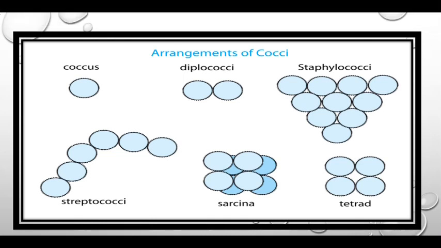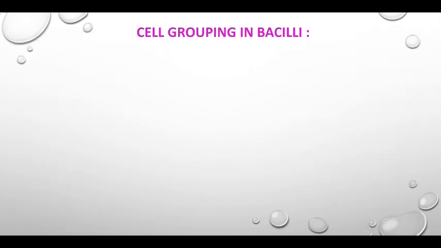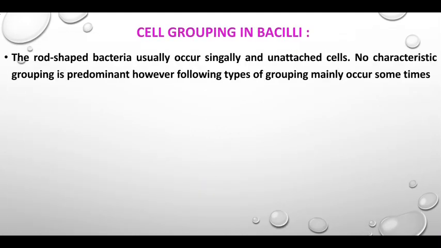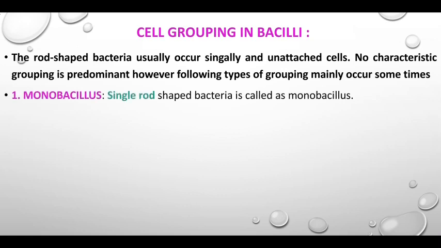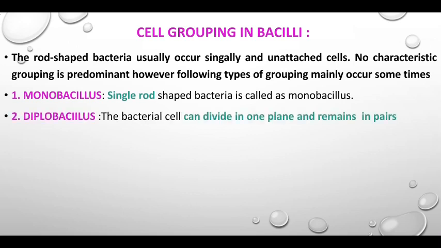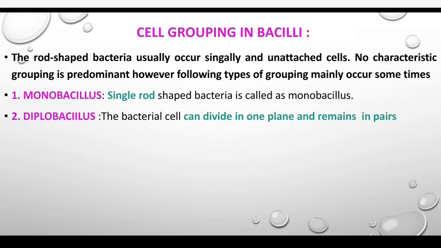Then bacterial cell arrangement. Cell grouping in bacilli, that is the rod-shaped bacteria. The rod-shaped bacteria usually occur singly as unattached cells. No characteristic grouping is predominant. However, the following types of grouping mainly occur sometimes. Same as in cocci, there is monococcus, here there is monobacillus. A single rod-shaped bacterium is called monobacillus. Diplobacillus: the bacterial cell divides in one plane and remains present as a pair, called diplobacillus.